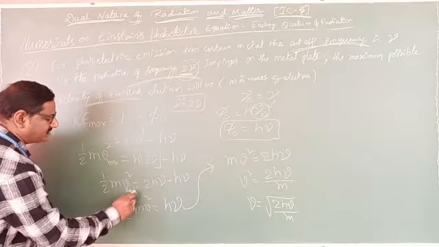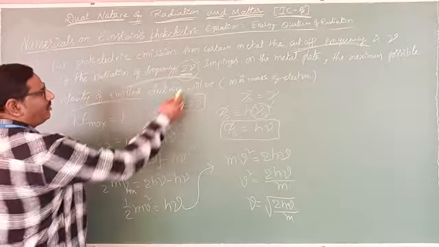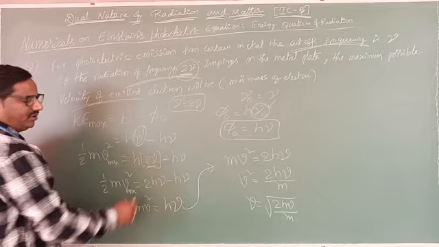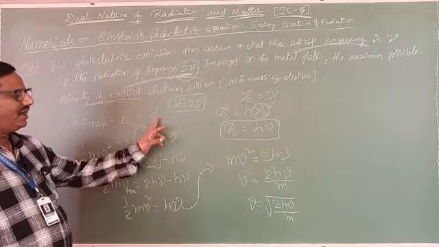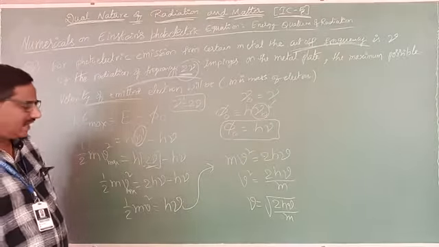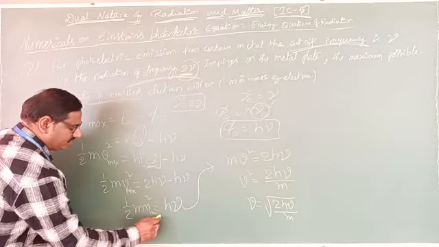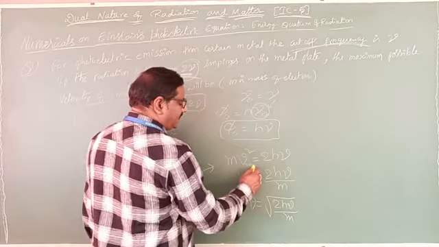Now, the maximum kinetic energy is half m v maximum square. Half m v maximum square equals h into the frequency given here. Instead of this one, we will write 2 nu. So 2h nu minus, instead of phi naught, h nu. Then 2h nu minus h nu is h nu. From that, they are asking the maximum velocity.